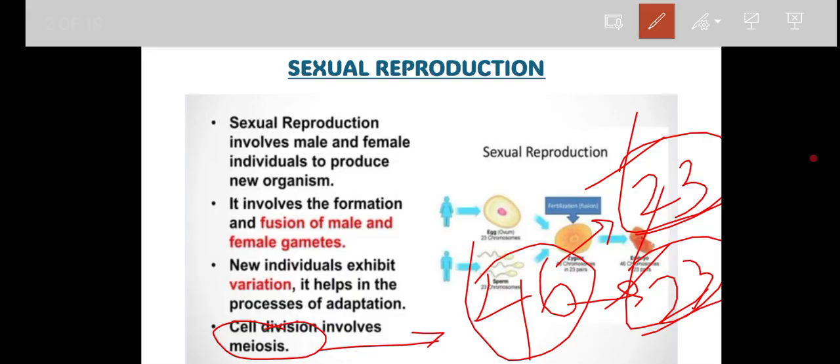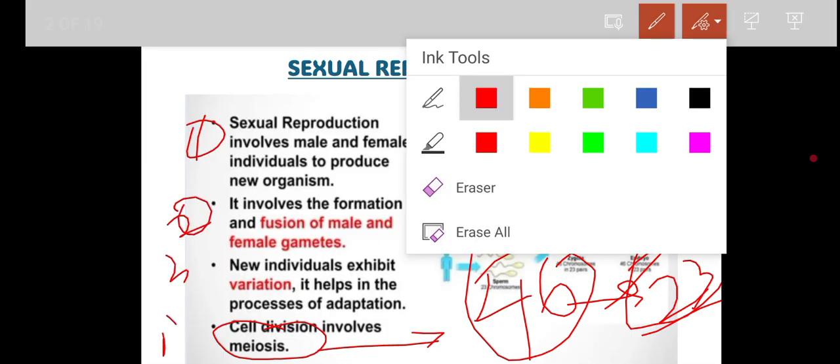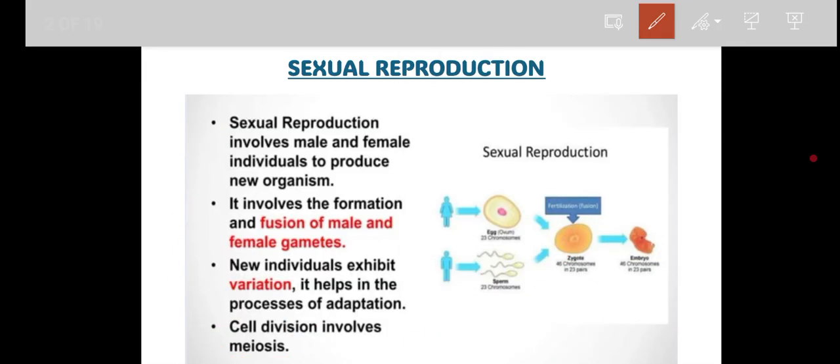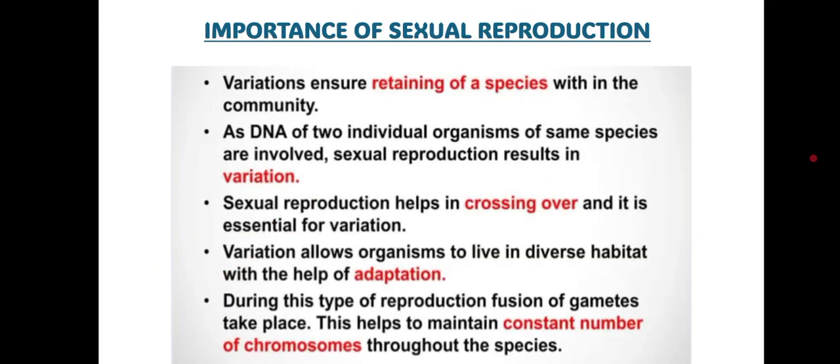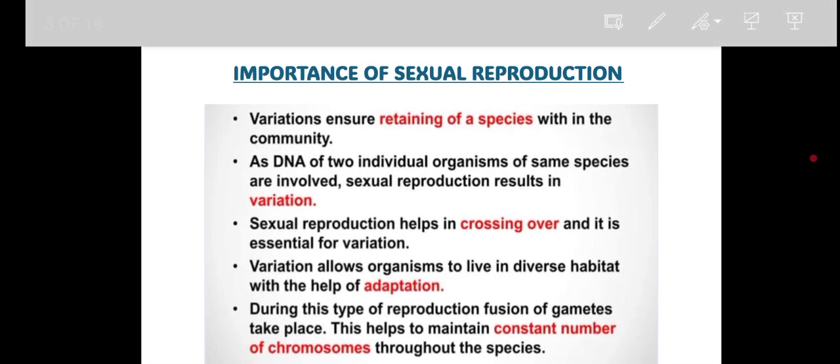And as I told you, these are the importance and the characters of sexual reproduction. Second one is, what are the importance? The first thing you can understand is the variation. It ensures the retaining of the species within the community. The DNA of two individual organisms of the same species are involved. Sexual reproduction results in variation. Correct.